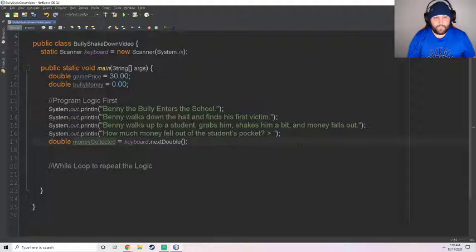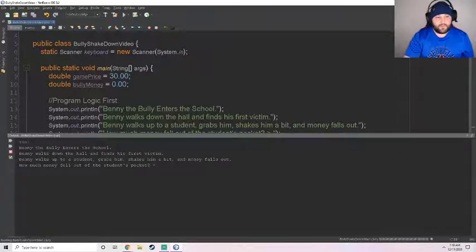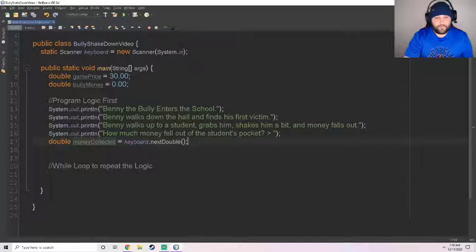Cool, right? So let's just quickly run this and test it. I click run. Benny the bully enters the school. Benny walks down the hall and finds his first victim. Benny walks up to a student, grabs him, shakes him a bit, and money falls out. How much money fell out of the student's pocket? $4. So at this point, $4 would have been stored into moneyCollected. And we haven't printed anything out, so we need to keep moving with our logic.